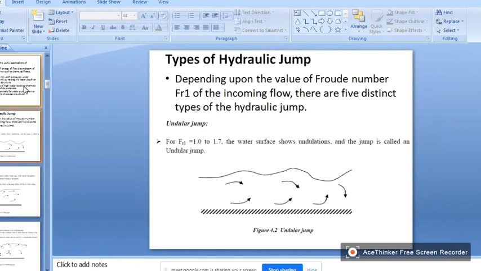So it looks like this in a graph. Okay, in this case the water surface shows undulations. Okay, so like this in the figure, right?